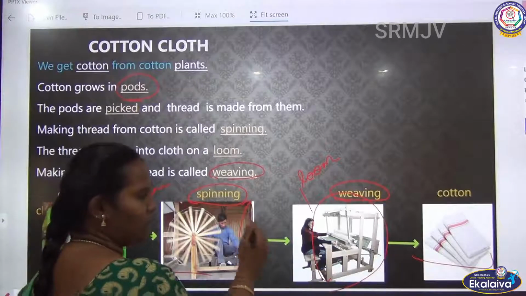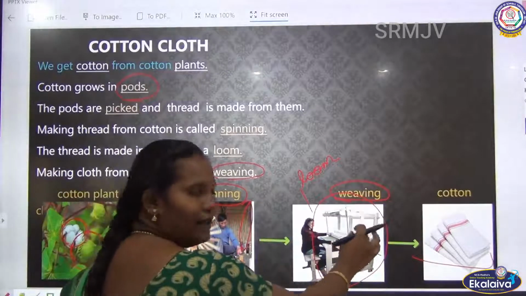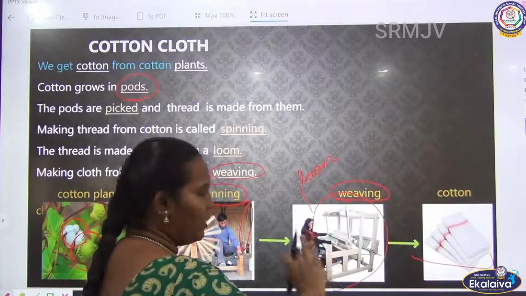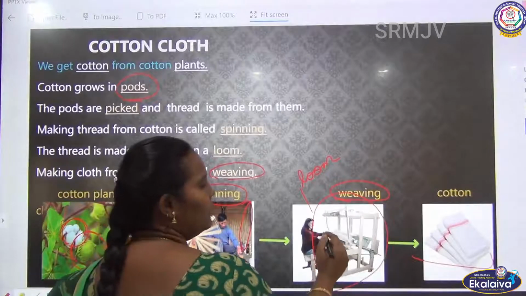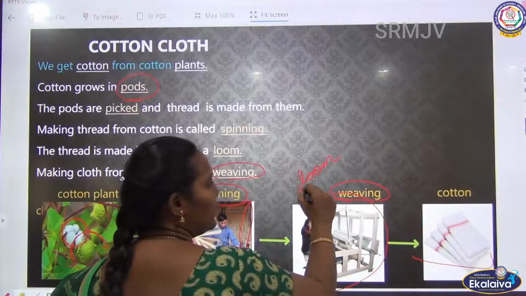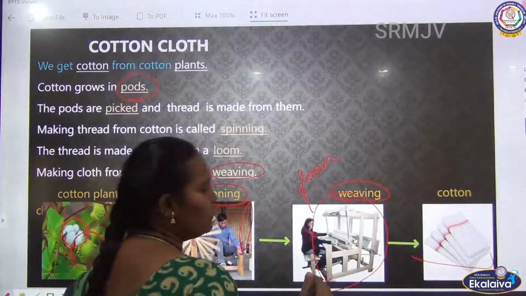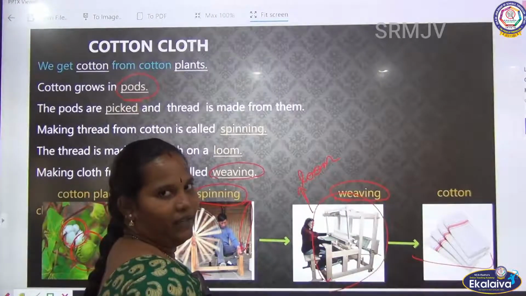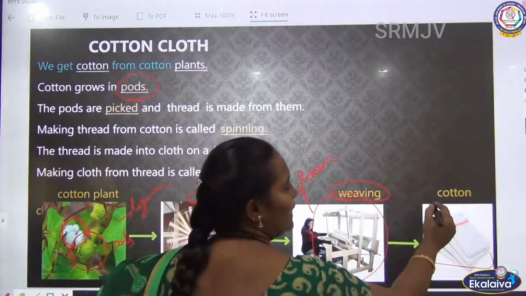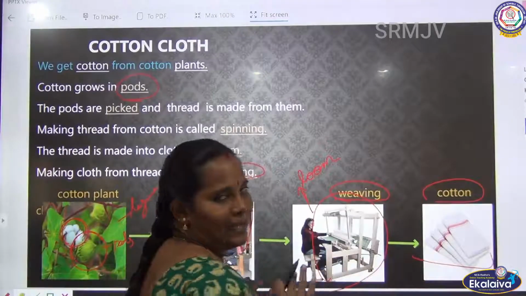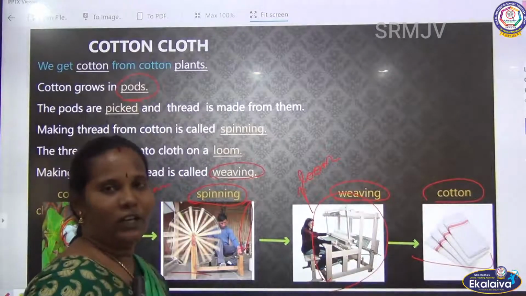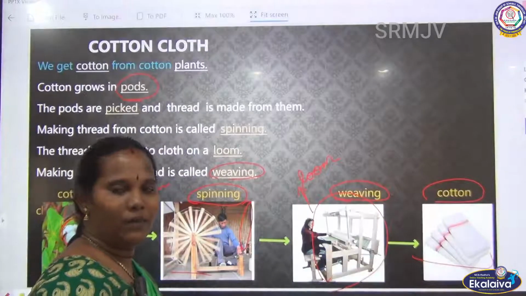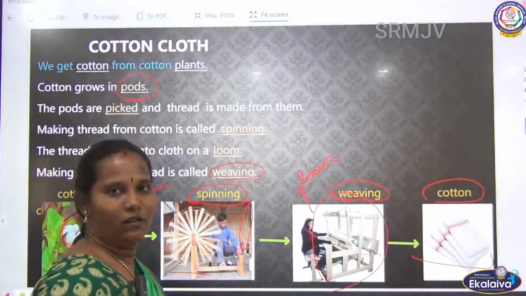Then after the spinning, they arrange the thread. After that they use the instrument I told you about, the loom. This loom is used to make a cloth. This process is called weaving. After the weaving only we can get these cotton cloths. Isn't it? Are you clear now? How do we get the cotton cloths from the cotton plant? Are you clear now? See.